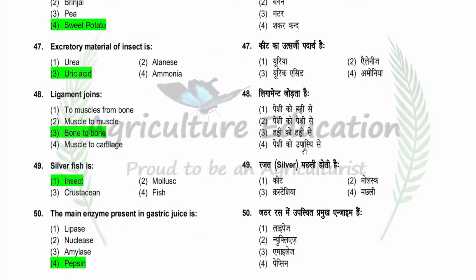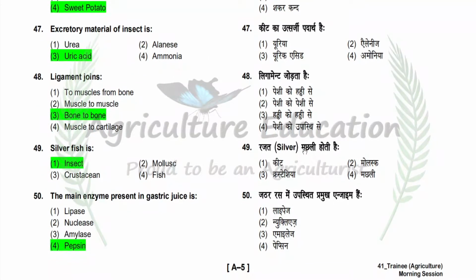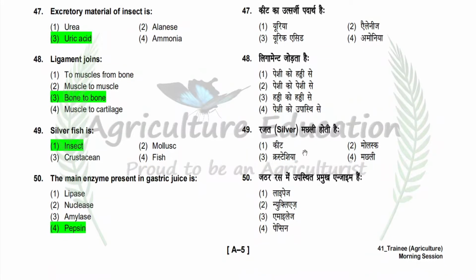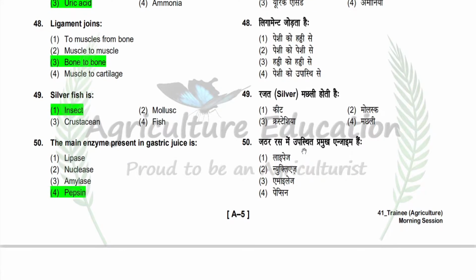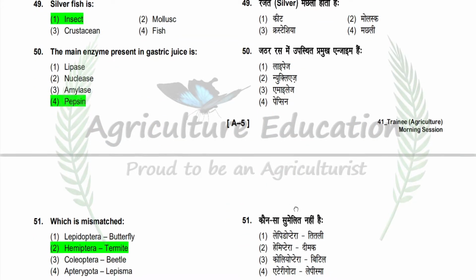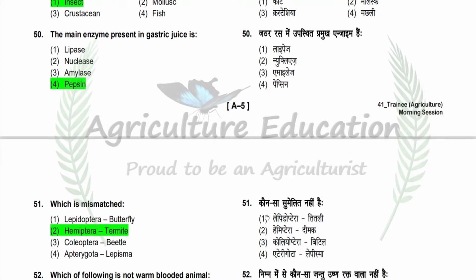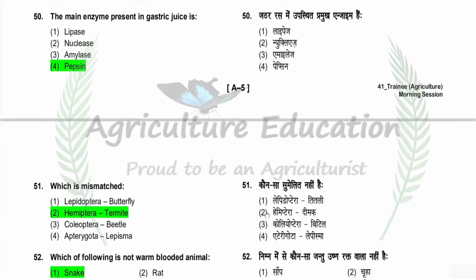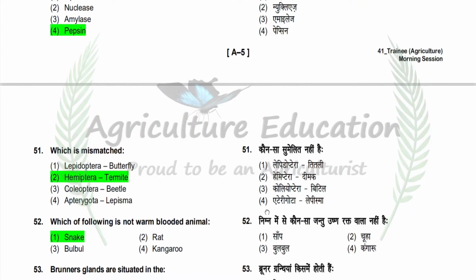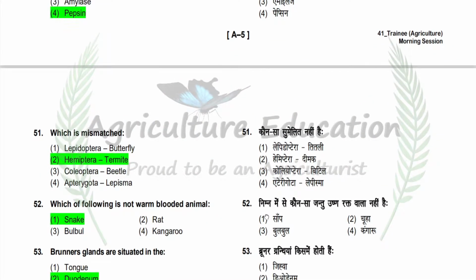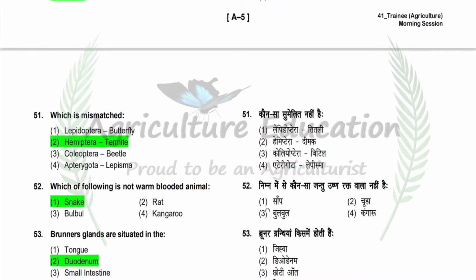Next question is the main enzyme present in gastric juice is. Option is lipase, nuclease, amylase, pepsin. So correct answer is pepsin. Next question is which is mismatched? Option is Lepidoptera butterfly, Hemiptera termite, Coleoptera beetle, Apterygota lepisma. So correct answer is Hemiptera termite.